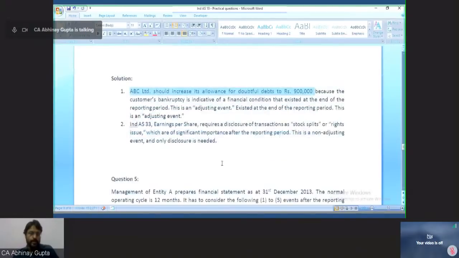However, on top of it, Ind AS 33 earning per share also requires a disclosure of the transactions such as stock splits, right issues which are of significant importance after the reporting period, and this is a non-adjusting event. Only disclosure is required. So there will be two disclosures, one in accordance with Ind AS 10, one in accordance with Ind AS 33 for this particular event of bonus issue.